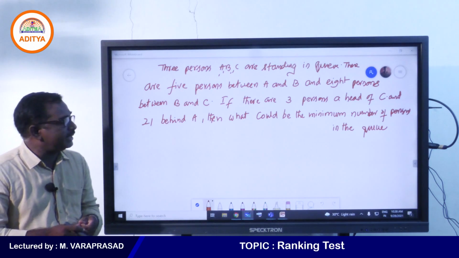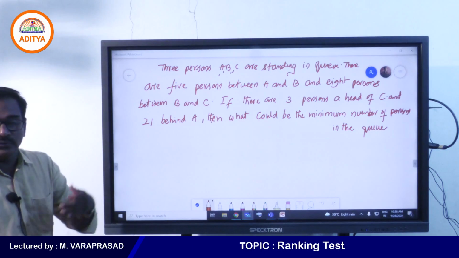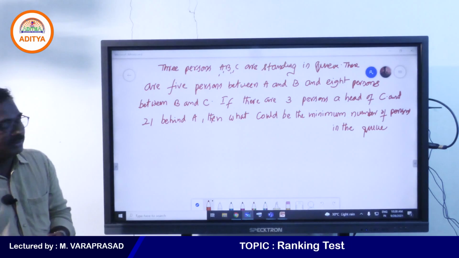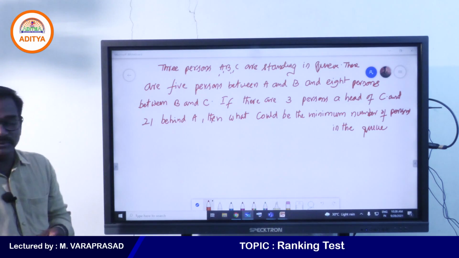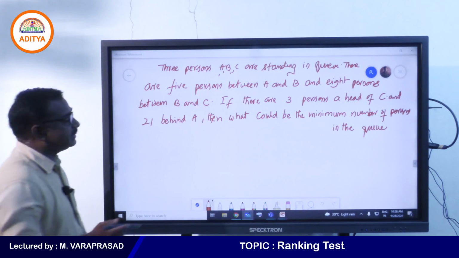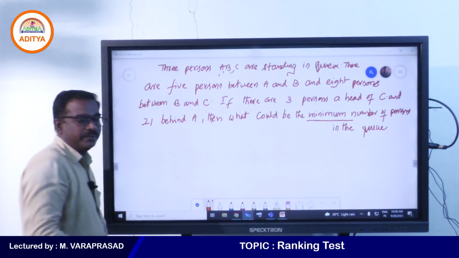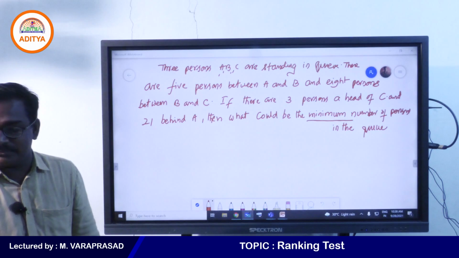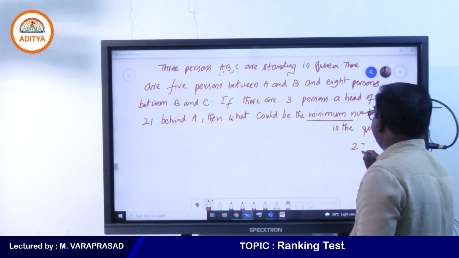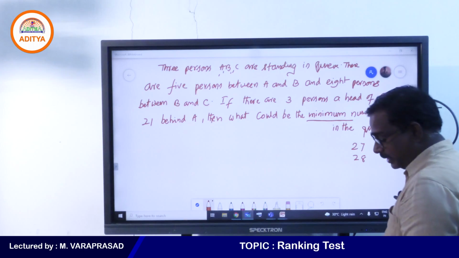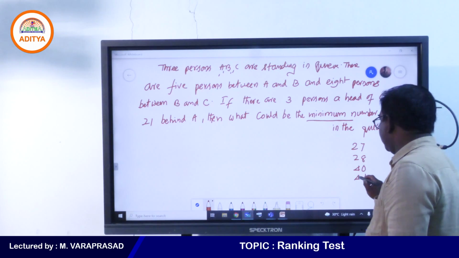Now the third point is given: there are 3 persons ahead of C, before C there are 3 persons, and behind A, at the back of A, 21 members are there. Then what could be the minimum number of persons in the queue? Let me know the answer for this question. Option 1 is 27, option 2 is 28, option 3 is 40, option 4 is 41.